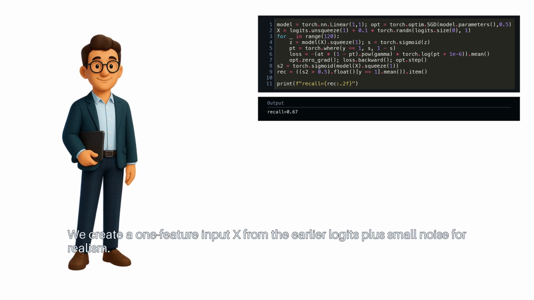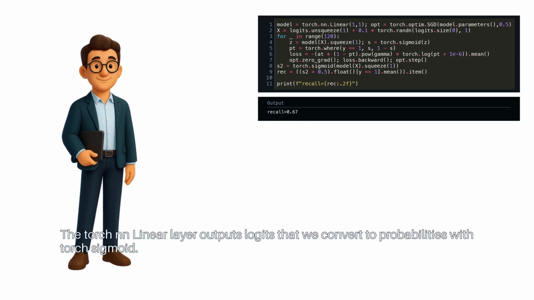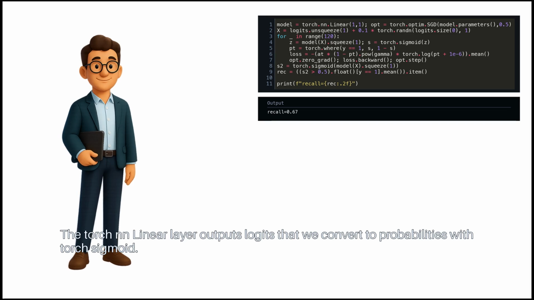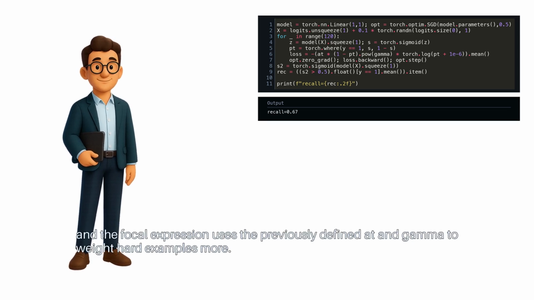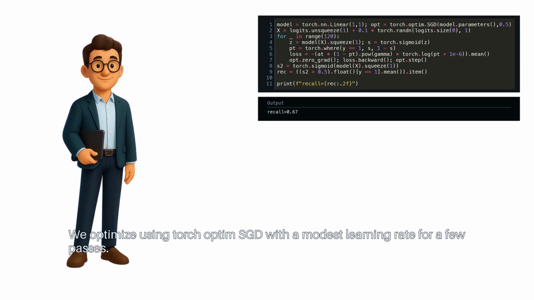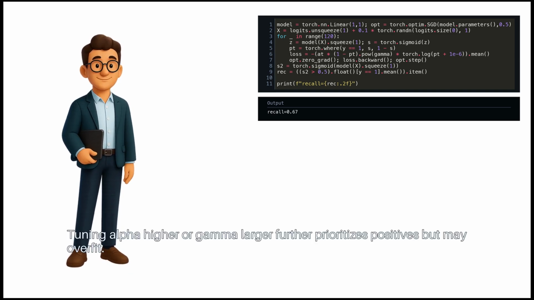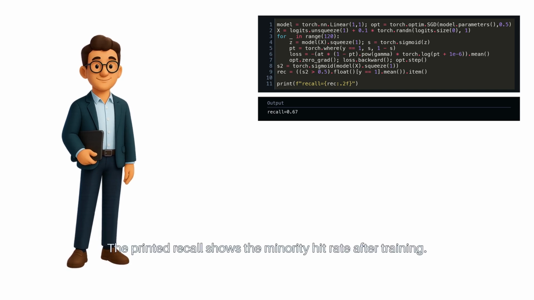We create a one-feature input X from the earlier logits plus small noise for realism. The torch nn Linear layer outputs logits that we convert to probabilities with torch sigmoid. Inside the loop, pt is the probability of the true class, and the focal expression uses the previously defined at and gamma to weight hard examples more. We optimize using torch optim SGD with a modest learning rate for a few passes. Tuning alpha higher or gamma larger further prioritizes positives but may overfit. The printed recall shows the minority hit rate after training.